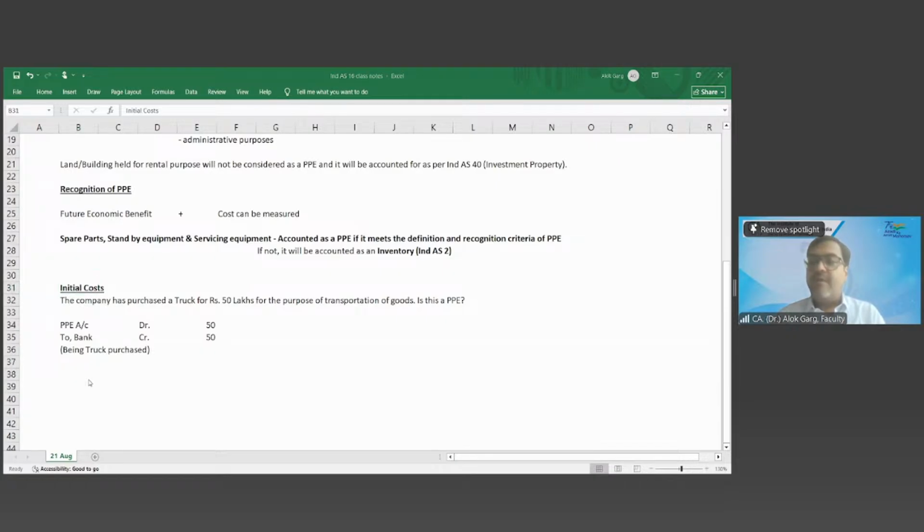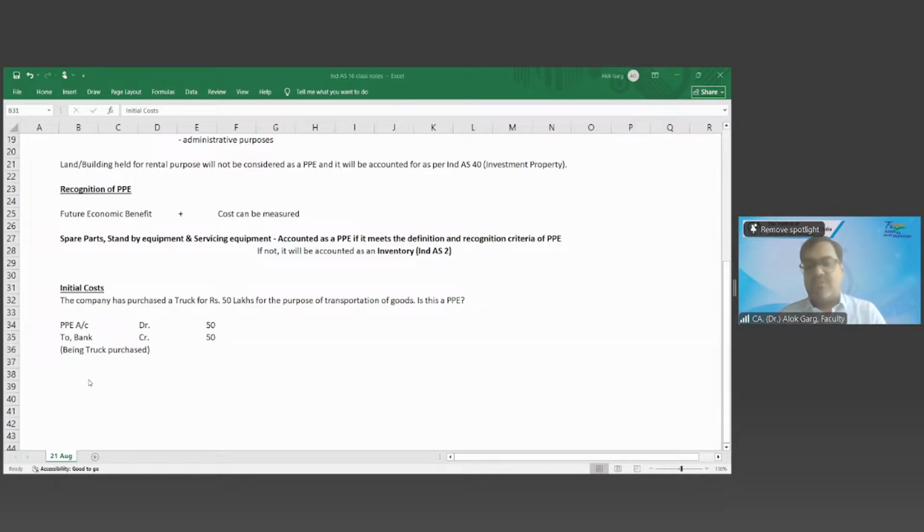Okay. Now, what is meant by subsequent cost? Let's say, what kind of subsequent cost will you incur in the truck? Maintenance service, day-to-day service and regular service, right? Day-to-day cleaning of the truck, lubricants, oil, water, and yearly service also, annual service, regular service, depending on the running of the truck. So for subsequent cost, you have to incur day-to-day service as well as the major replacement